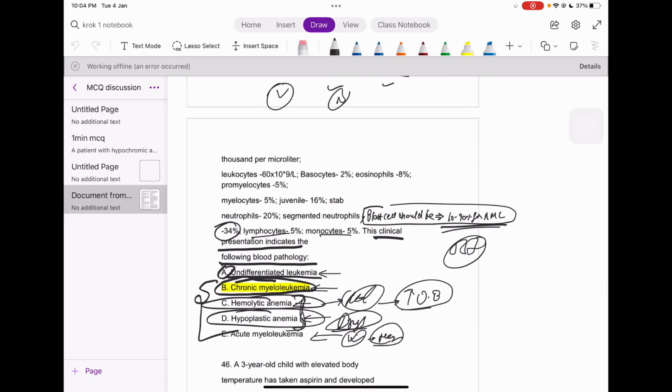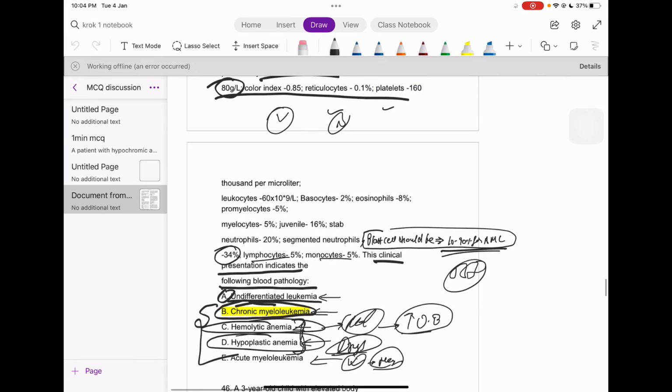Hypoplastic anemia: there is no history of drug taking or something. Acute or chronic myeloleukemia, thereafter undifferentiated. See, there is leukemia, but there can also be markers given directly. Myelocytes are about 5%, so I would directly say myeloid leukemia. Whether it is acute or chronic must be differentiated by the blast cells, which should be about 10 to 90%.